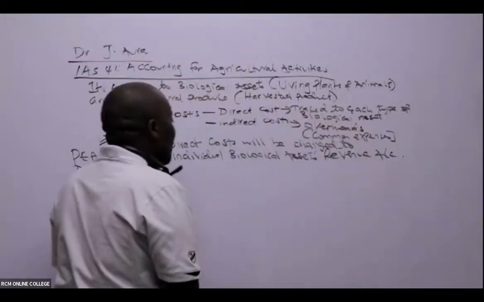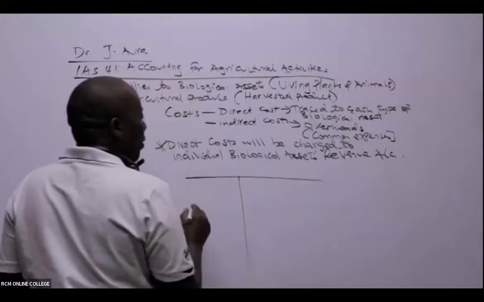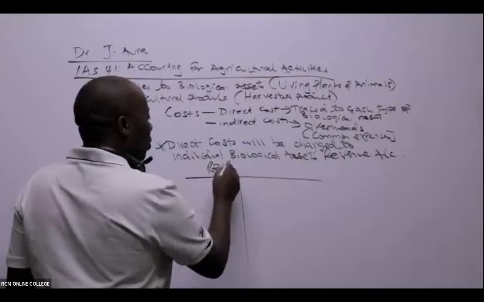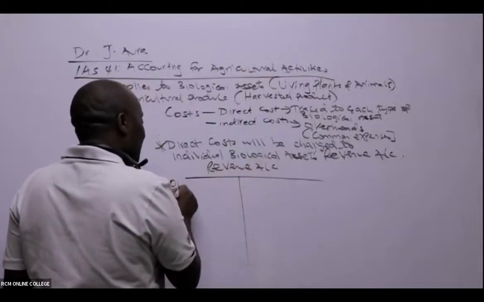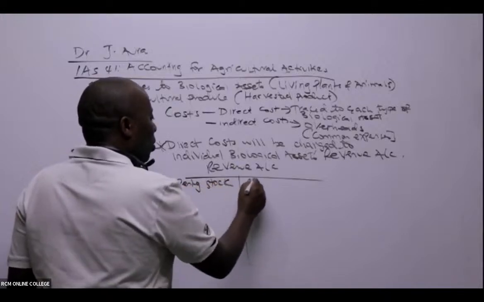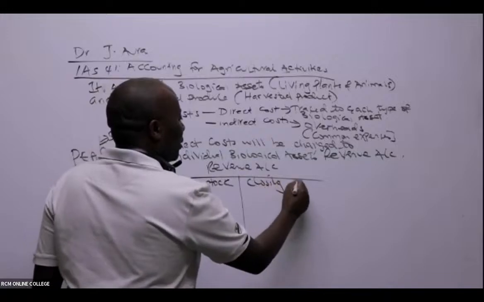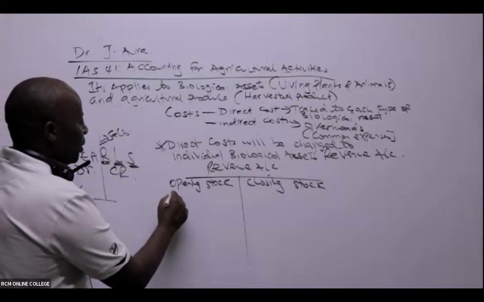So what are we saying, ladies and gentlemen, here? In this biological revenue account, what do we have? I must always start with the opening stock or inventory, so opening stock, closing stock. And then I come here, you can see purchases, the expenses. So purchases, I'm debiting.